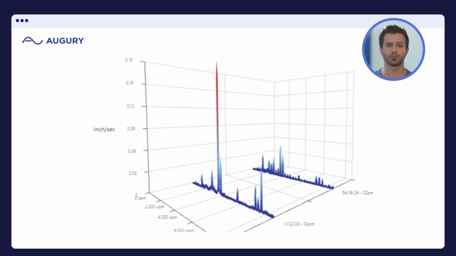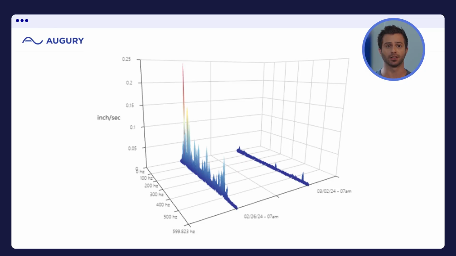Now check out another tool, the waterfall plot. It helps track how vibration frequencies shift over time, making identifying issues and diagnosing machine problems easier. The waterfall plot is great at detecting resonance when rotating parts create high energy levels and analyzing variable speed machines, showing how vibrations shift as the machine's load changes.